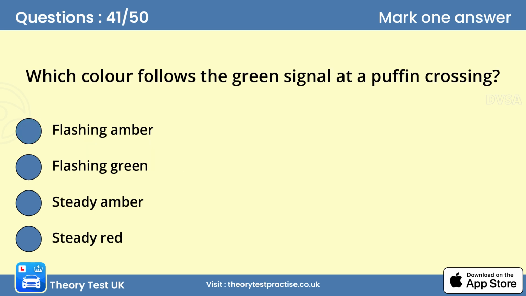Question 41. Which color follows the green signal at a puffin crossing? C. Steady amber. Puffin crossings have infrared sensors that detect when pedestrians are crossing and hold the red traffic signal until the crossing is clear. The use of a sensor means there's no flashing amber phase, as there is with a pelican crossing.